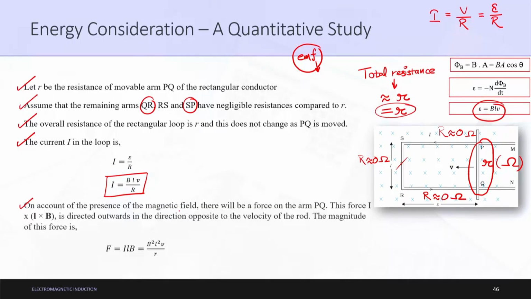So on account of the presence of magnetic field, there will be a force on the arm PQ. This force is I into L into B, directed outwards in the direction opposite to the velocity of the rod. So it will try to oppose, as we already knew from the concept of conservation of energy and Lenz's law, that the force involved will try to oppose the direction of velocity. Hence it will be in the opposite direction to the velocity of the rod, and the magnitude of this force will be nothing but I into L into B.